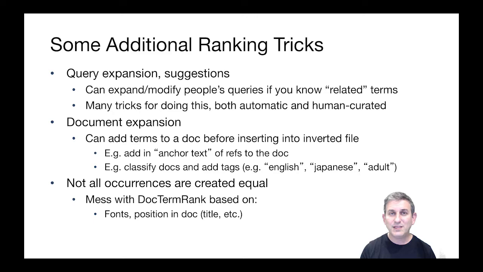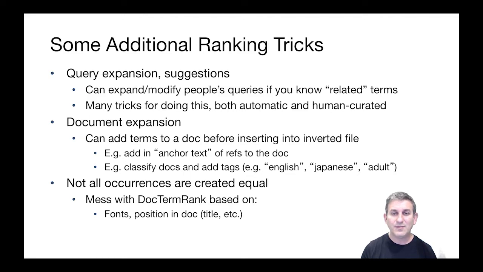Another way you can do document expansion is to have an automatic classification algorithm that takes documents in and tries to figure out, for example, what language they're in or whether they have adult words in them or not. And it can add special strings to the document to indicate that these tags exist, that this has been classified as English or Japanese or adult. Basically treat those as magic words that we add to the document.